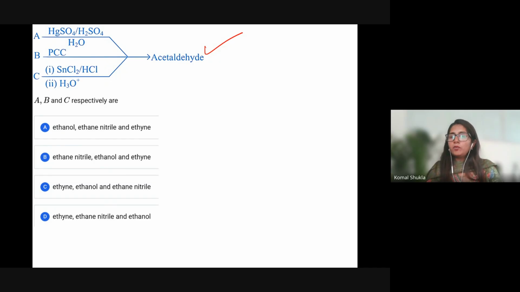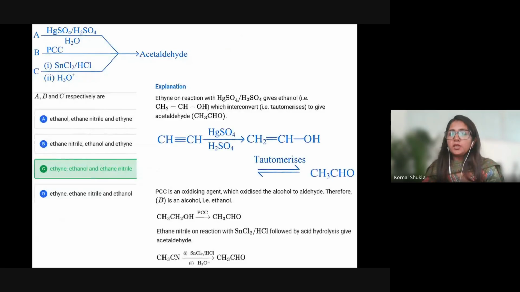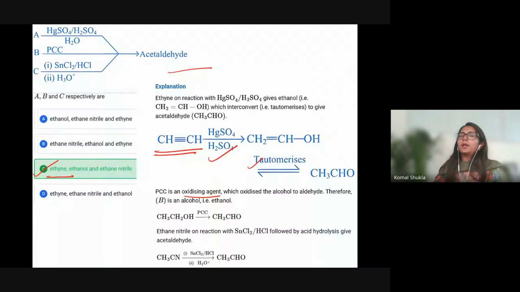So let's see what the answer is for this particular question. The answer is option C, that is ethyne, CH triple bond CH. In the presence of HgSO4, it will get tautomerized and will give you the aldehyde. Now suppose we are using PCC, that is an oxidizing agent. As I told you, ethanol is getting converted into aldehyde. So definitely there is a presence of ethanol, which is C2H5OH.